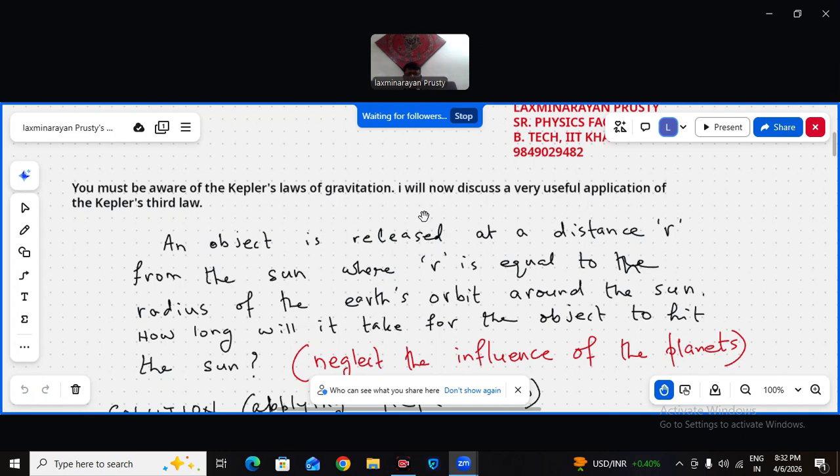Semi-major axis means half of the bigger axis of the elliptical orbit.